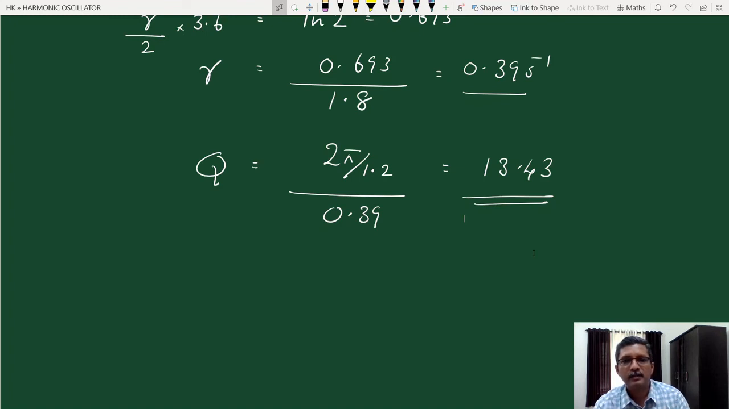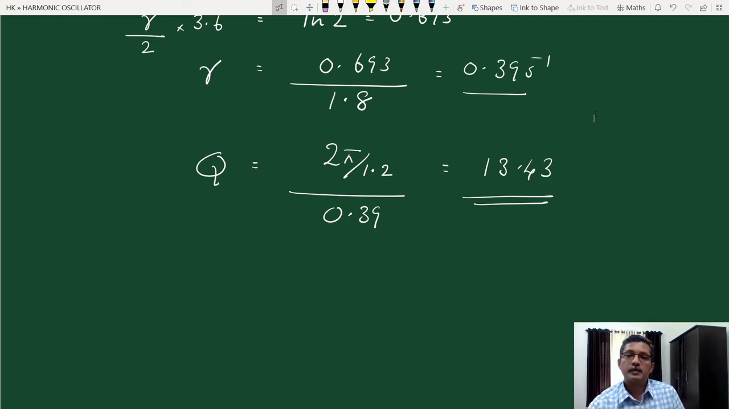You can see that the damping factor in this case, 0.39, is very close to the damping factor in the case of the tuning fork also. But in the case of the tuning fork, the quality factor is of the order of thousands, but here it is of the order of 10, rather 13.43. The reason being that the frequency of oscillation is high in the case of the tuning fork, whereas it is very low in the case of a rubber band. That's it.